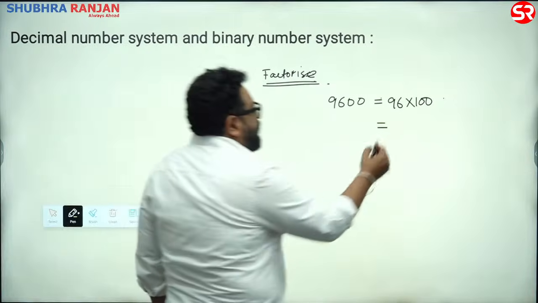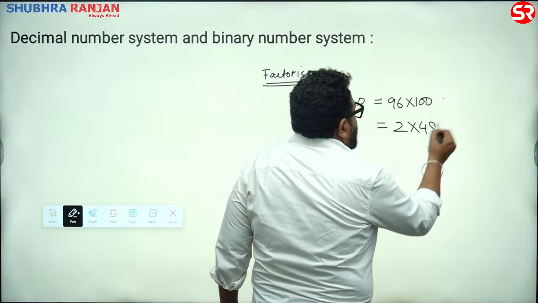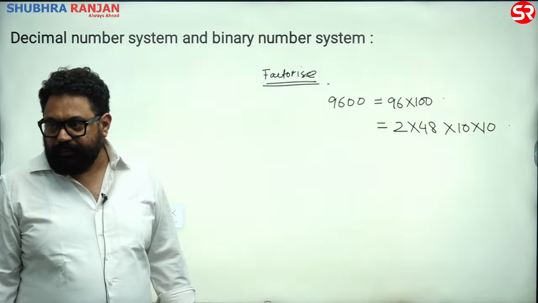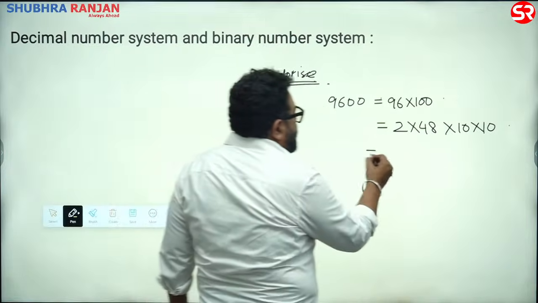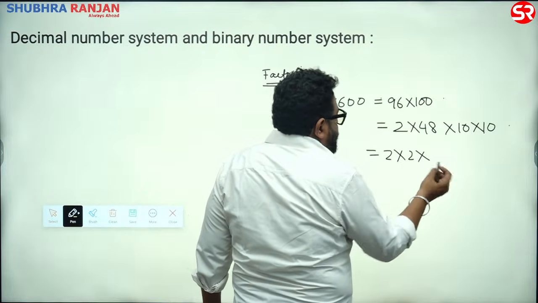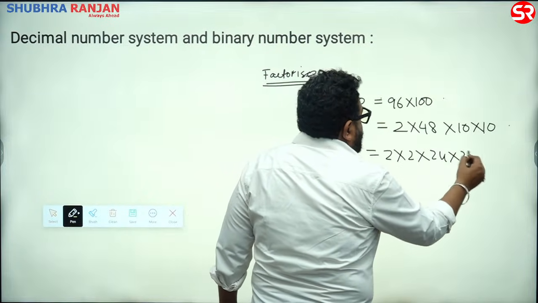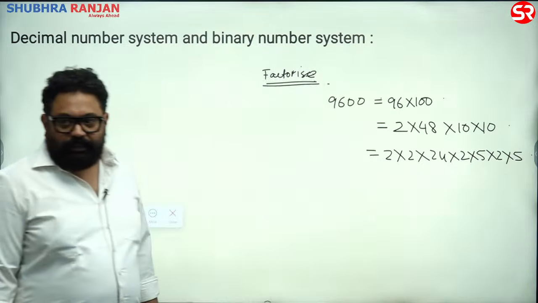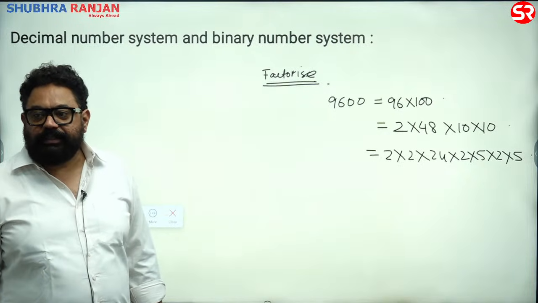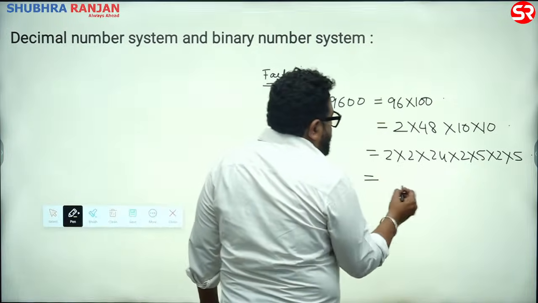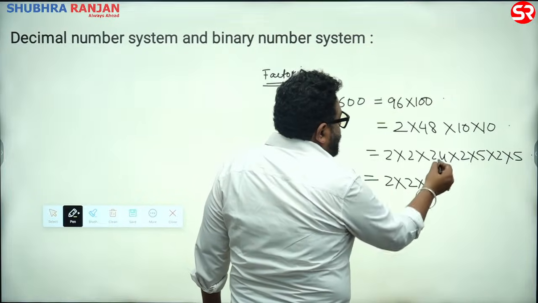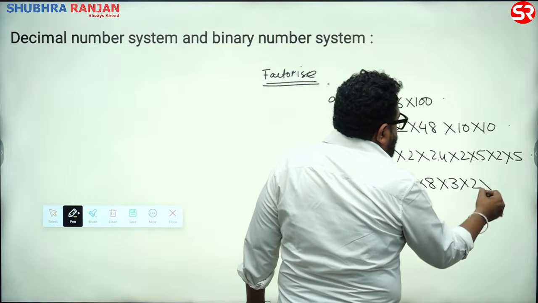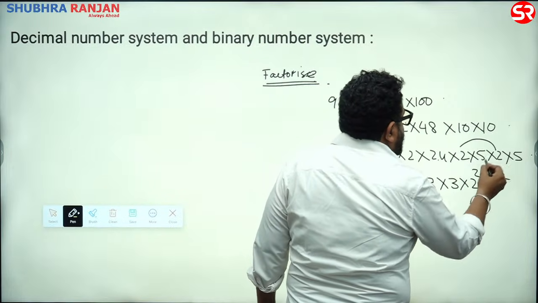So you can say 2 into 48 into 10 into 10. Or 24 into 2 into 5 into 2 into 5, because over there also you have to factorize. Alright, and then 24 is easy, 24 is 8 into 3, 2 square into 5 square. So I combine these two and these two together.